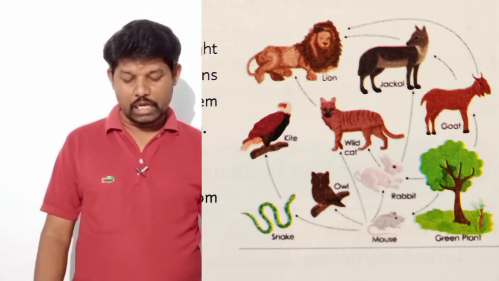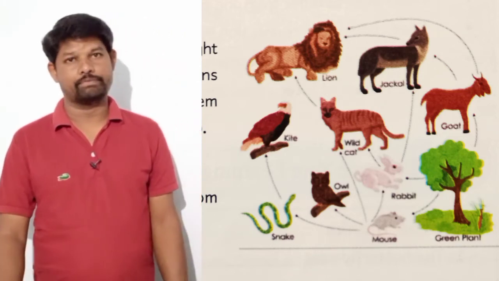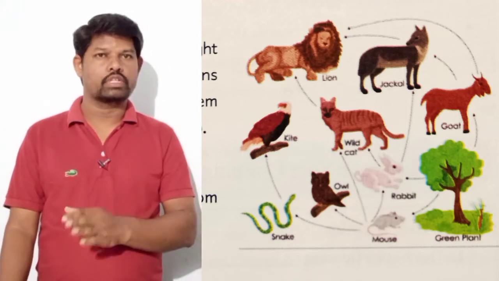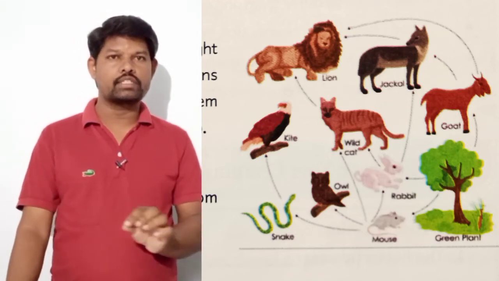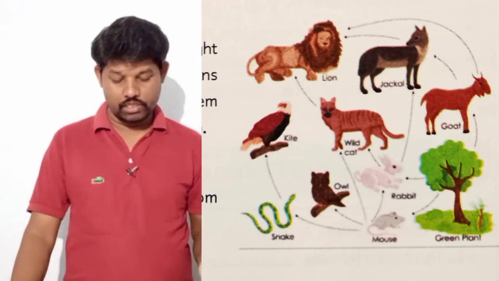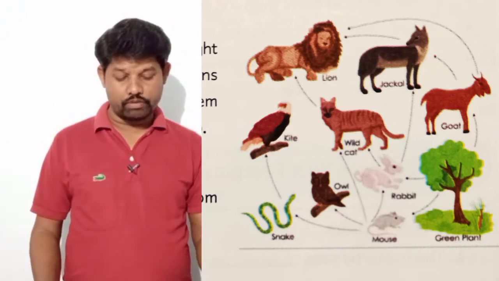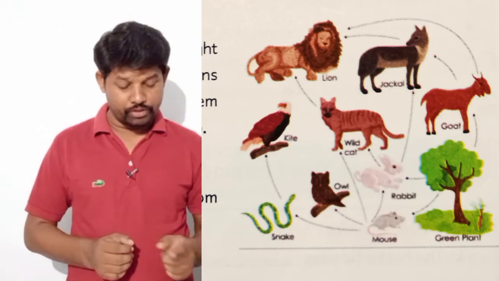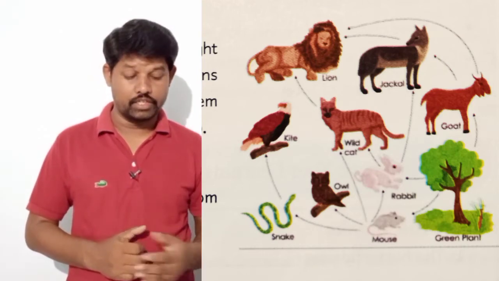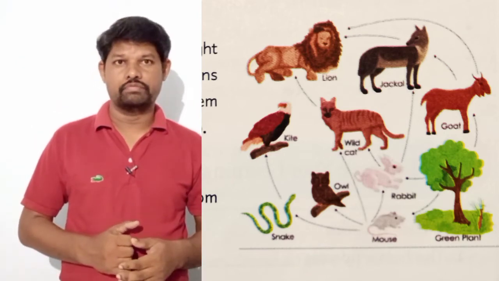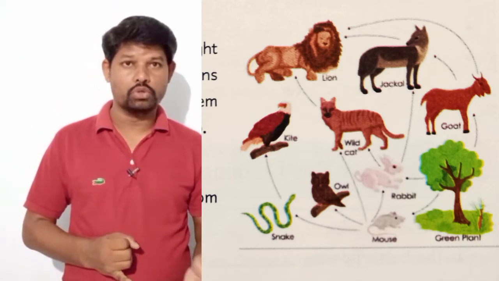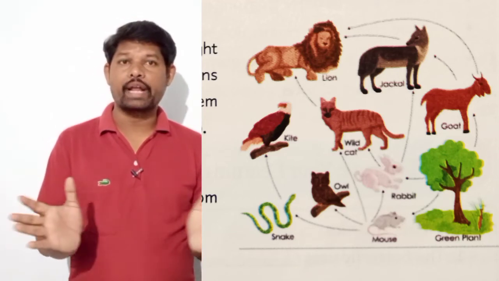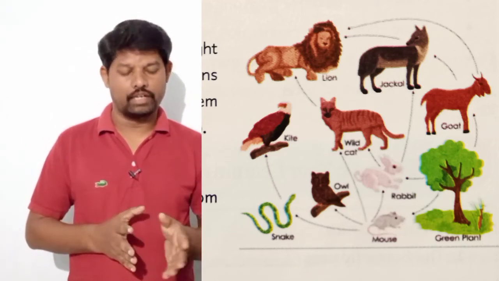A food chain cannot always be represented by a straight line. Food chain means a straight line, like you observed before. But it cannot always be a straight chain. They can be branched, with several food chains connected to each other to form a web. For example, a lion can eat a jackal. At the same time, it can also eat a goat and a wildcat. So there are branches from the lion.